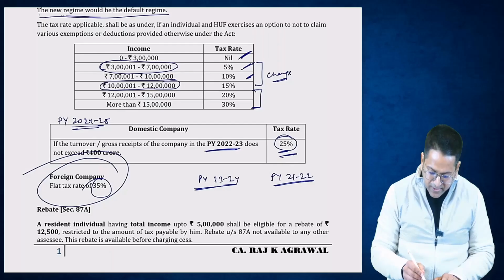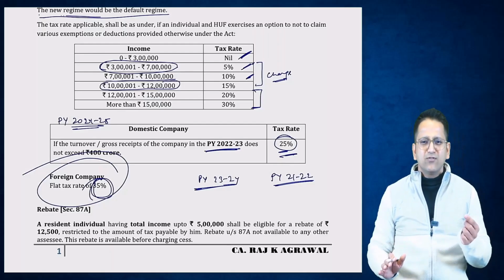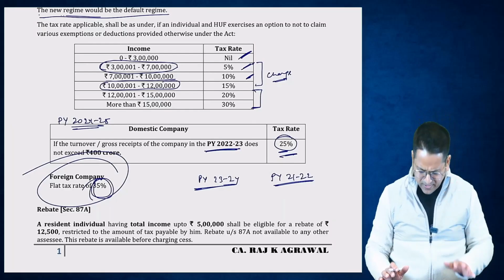The second important point: when a foreign company starts working in India, and if it starts manufacturing in India and selling the goods from India to other countries, let us suppose a US company established a manufacturing unit in India and starts selling goods in China. Is the tax also being received by our country on the revenue that is coming from China? Obviously, our country is receiving it. Right? So, therefore, the government has kept the tax rate on foreign companies at 35%. Keep this in mind. Previously it was 40%. It is 35%.